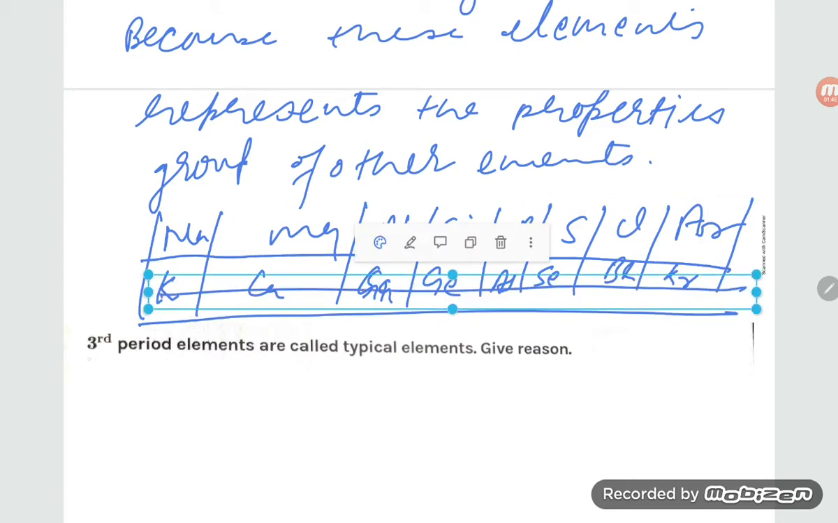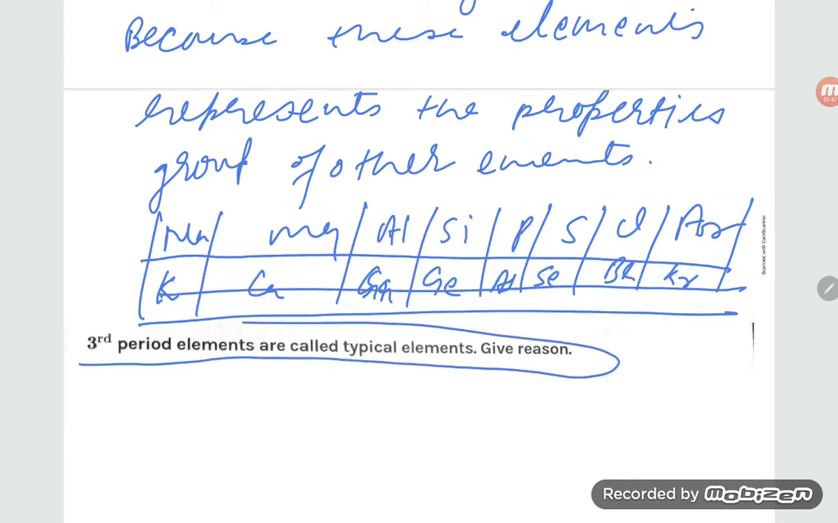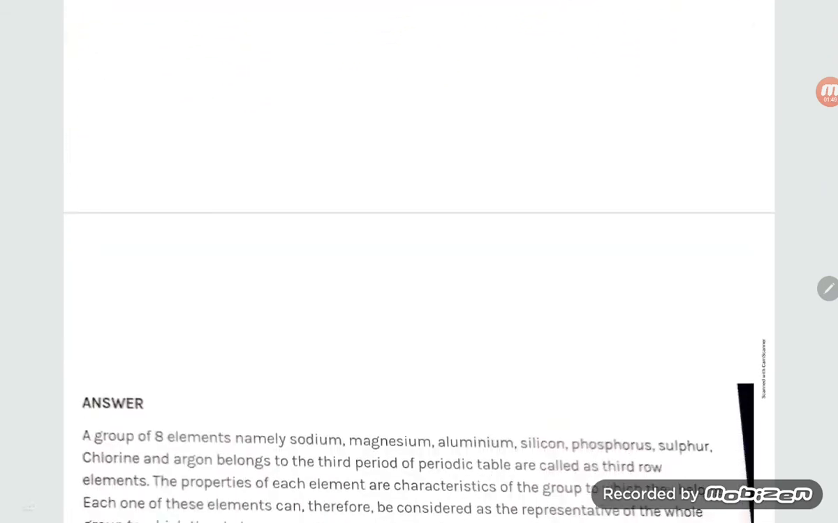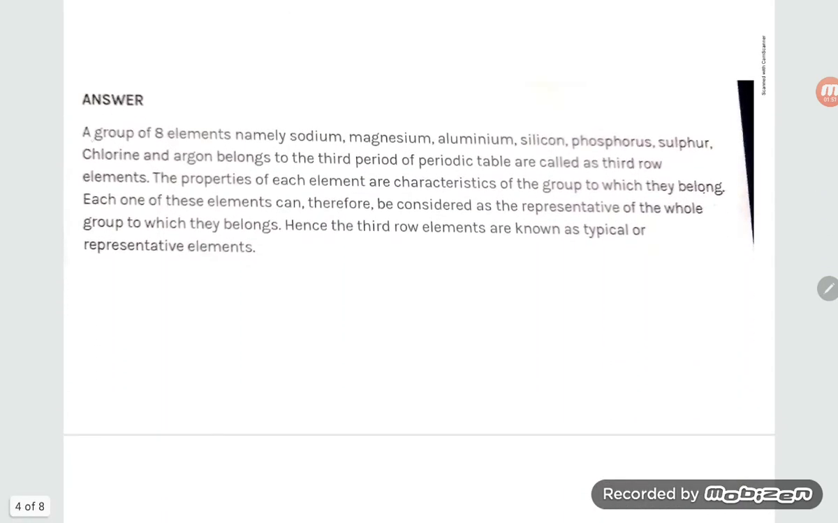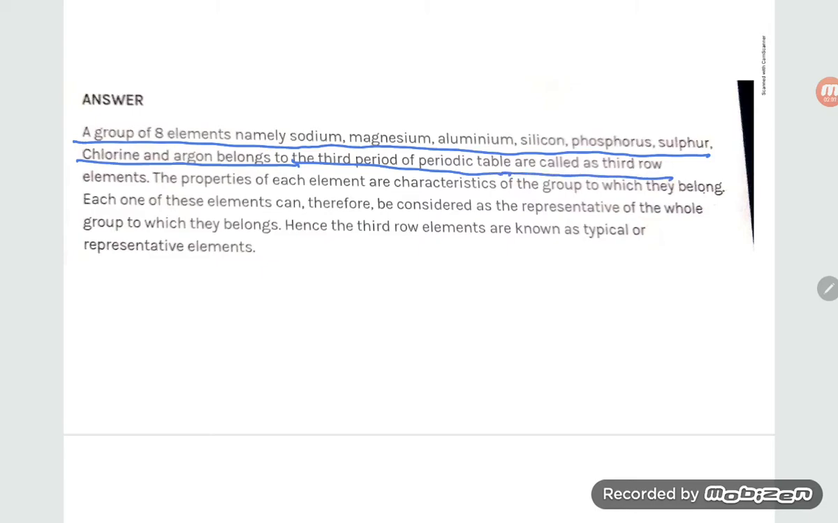Here is a question: third period elements are called typical elements, give reason. A group of 8 elements, namely sodium, magnesium, aluminum, silicon, phosphorus, sulfur, chlorine and argon, belongs to the third period of the periodic table and is called the third row elements. The properties of such elements are characteristics of the group.